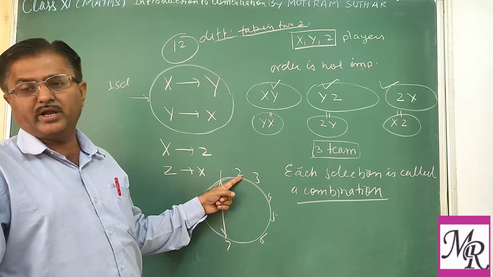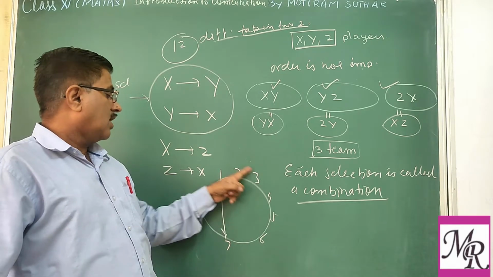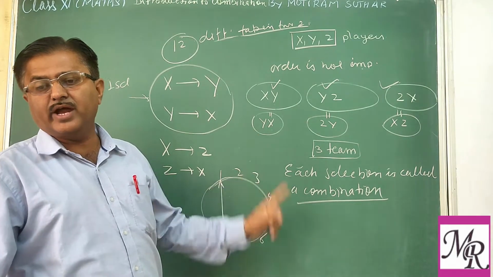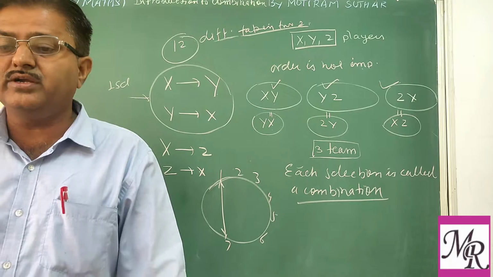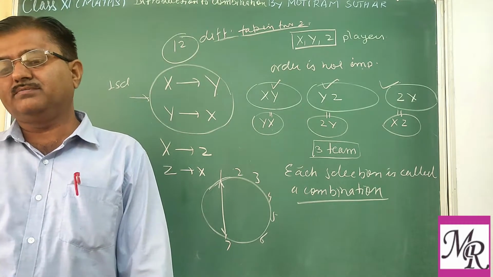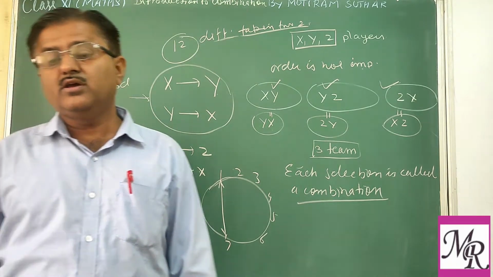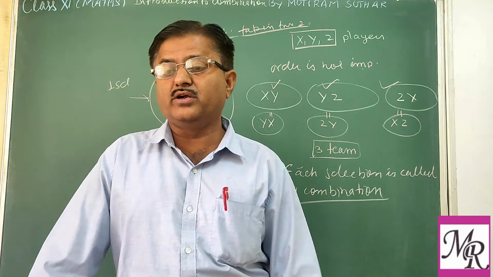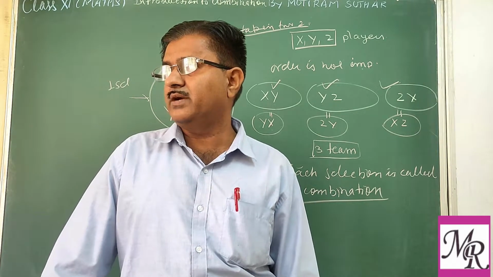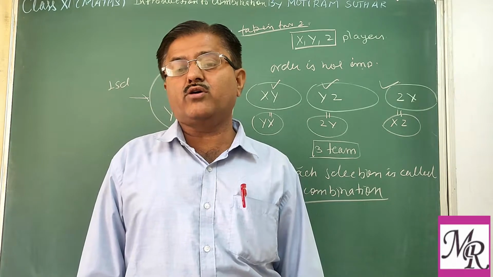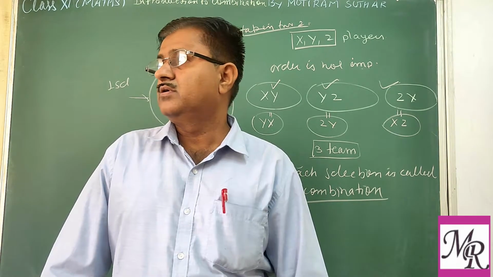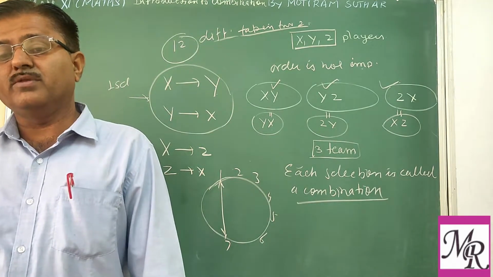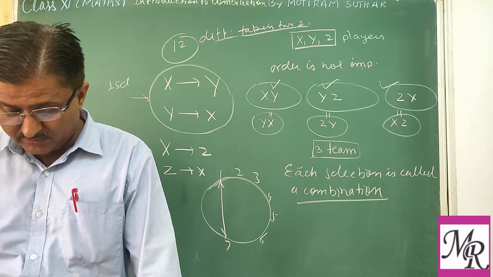So order is not important. How many chords can be drawn? That is equal to the number of combinations selecting 2 points out of the 7. In how many ways can we select 2 points from the given 7? So the number of required combinations is equal to the number of selections of 2 points from the given 7.